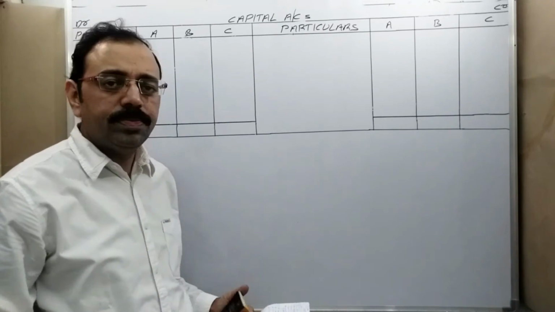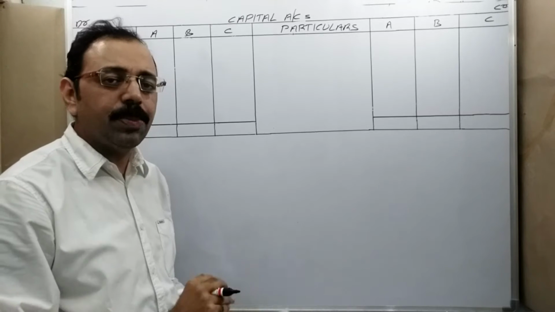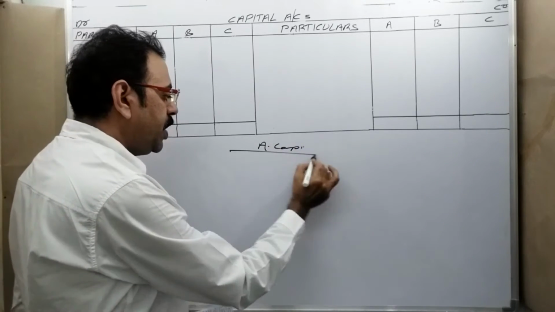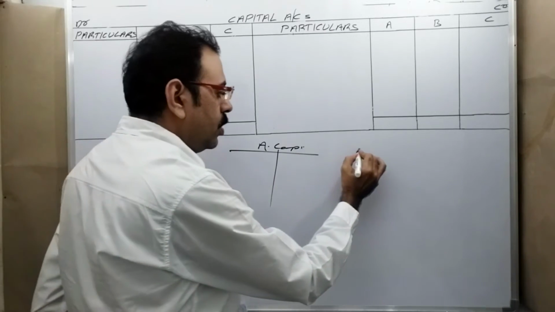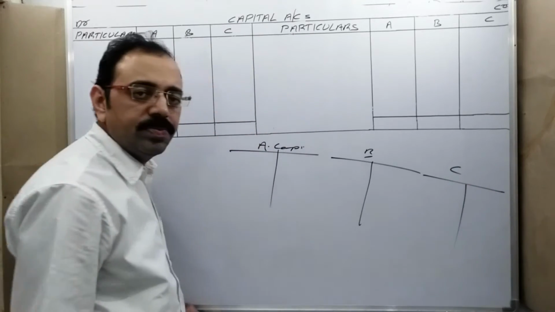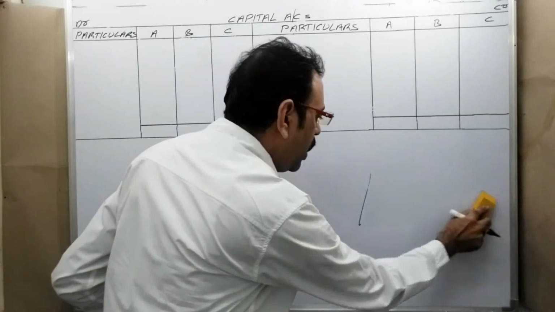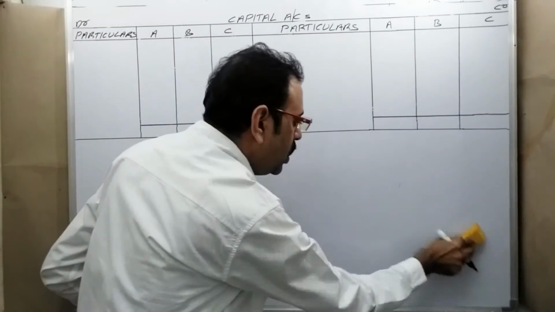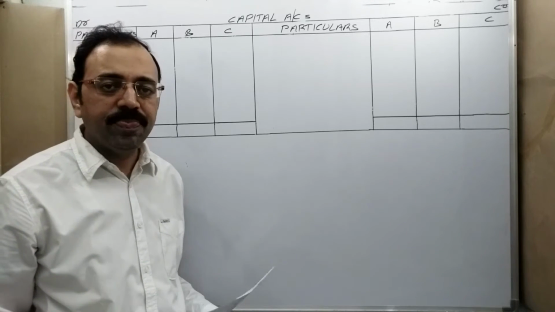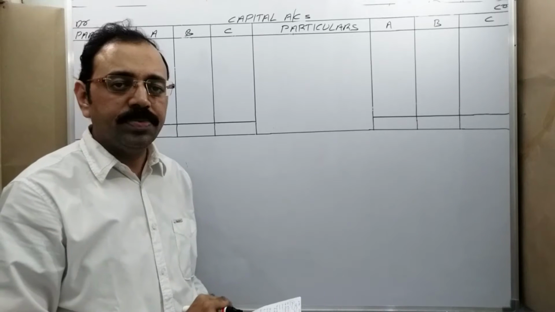Capital accounts look like this. Actually, we should prepare separately: A capital account separately, B capital account, C capital account. Instead of maintaining three separate accounts, in one table we are preparing three accounts simultaneously so that we can save a lot of time.